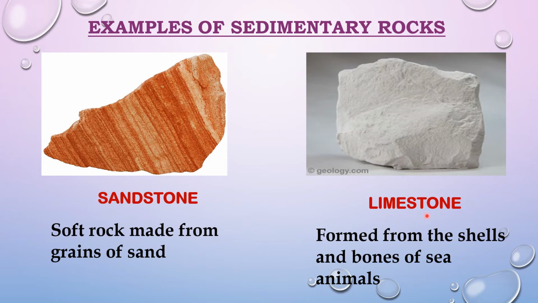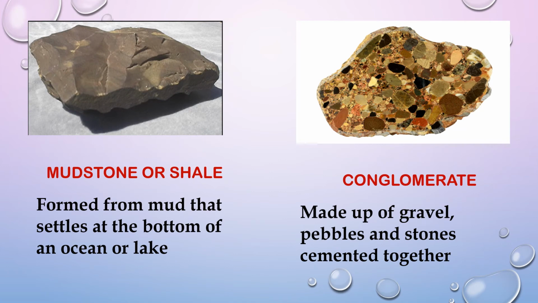The next is the limestone. The limestone is formed from the shells and the bones of sea animals. It contains a mineral called calcite, which is found in the shells of sea animals. Limestone is a very good building stone and it is also used to make many things like paper and chewing gum. The next example of sedimentary rock is the mudstone or shale. Shale is formed from mud that settles at the bottom of an ocean or a lake. It is one of the softer sedimentary rocks.